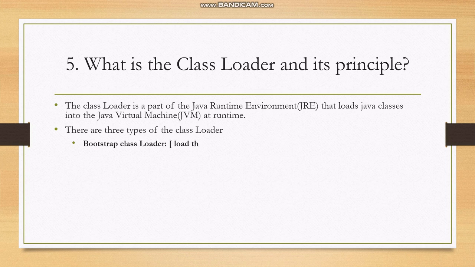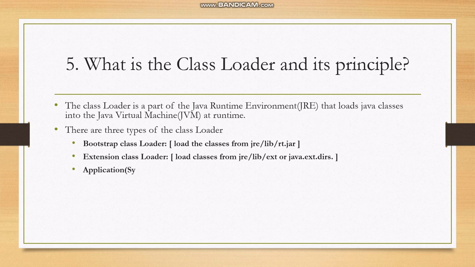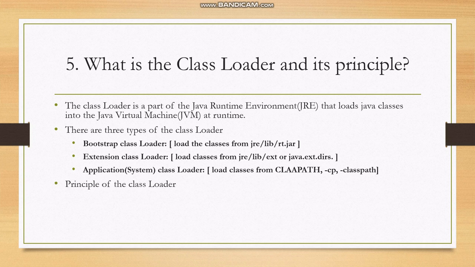So first one is bootstrap class loader, second one is extension class loader, and third one is application class loader. The Bootstrap class loader loads the classes from the JRE library rt.jar file, and the extension class loader loads the classes from the JRE library extension or Java extension directory. And the application class loader is also called the system class loader. It loads the classes from the class path, the -cp and -classpath, from that particular location.